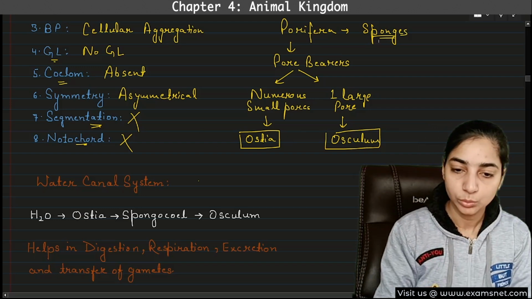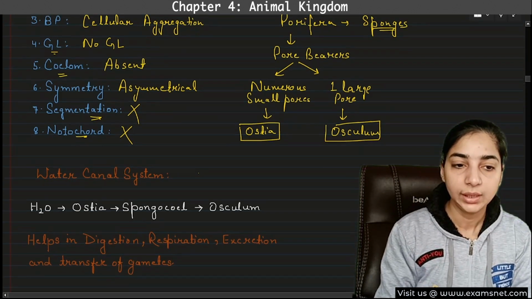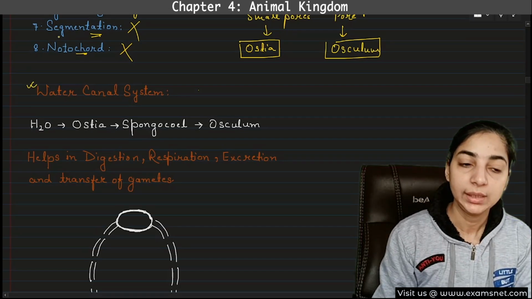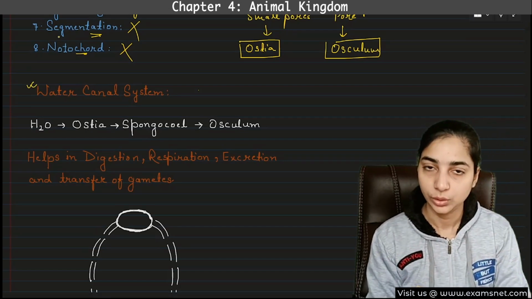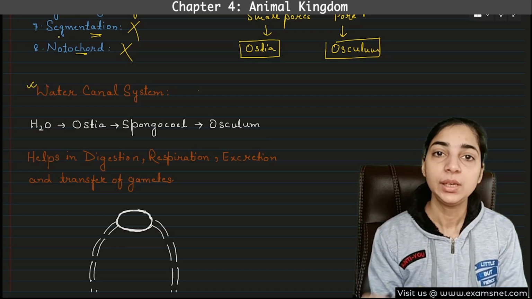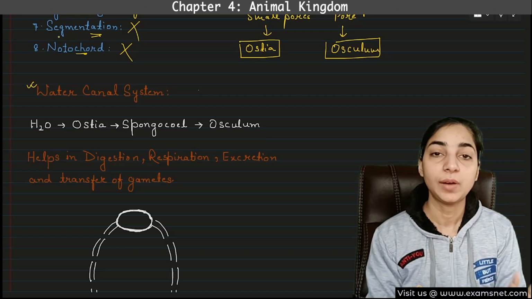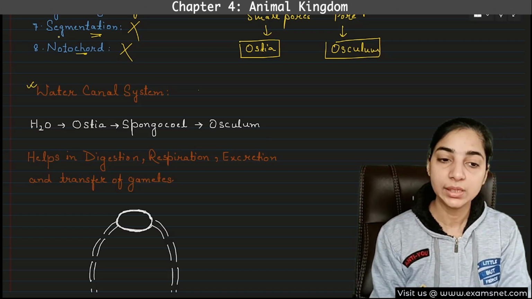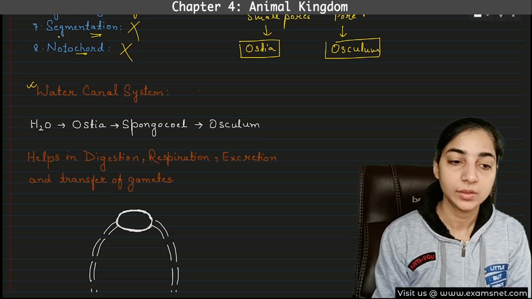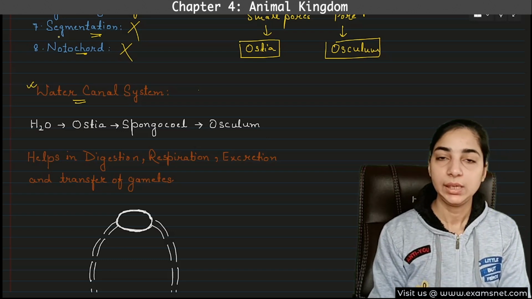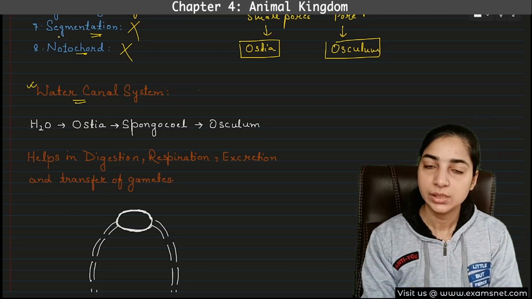Now let's move further. Water canal system. We are going to discuss the most important characteristic of the poriferans. In all the phyla you will see there is at least one special characteristic that is found only in that particular phylum. Similarly, this phylum has one important characteristic, that is the water canal system. What is the water canal system? We know that the poriferans live in water.